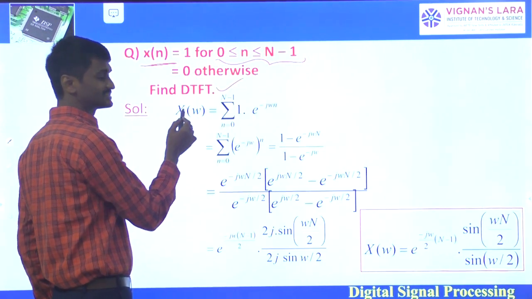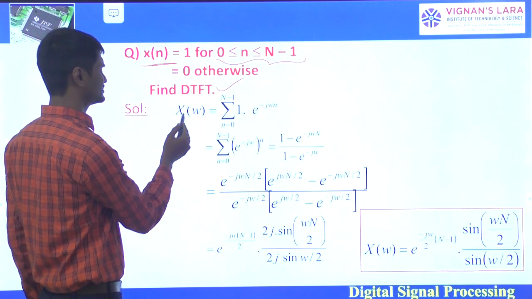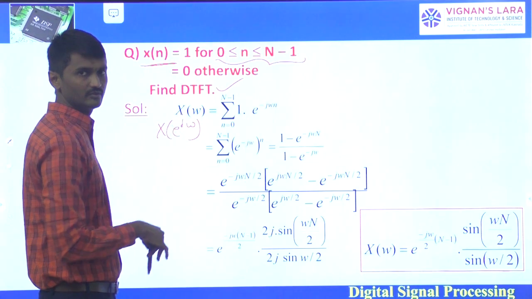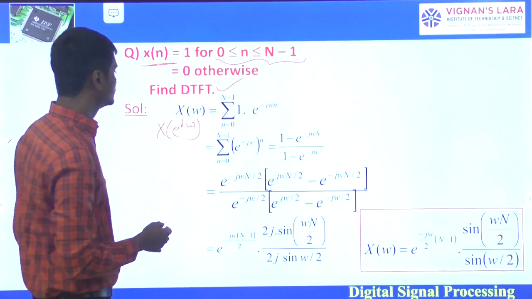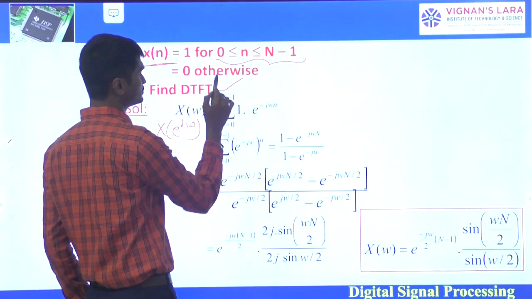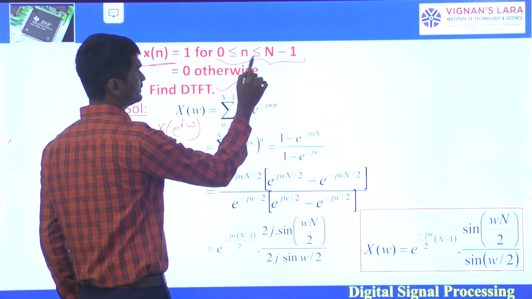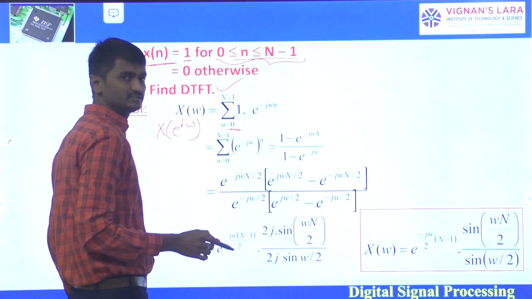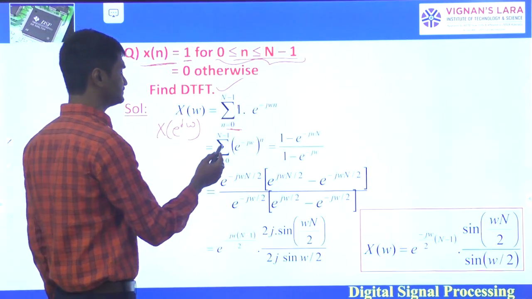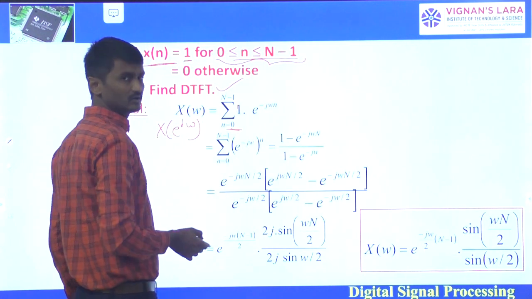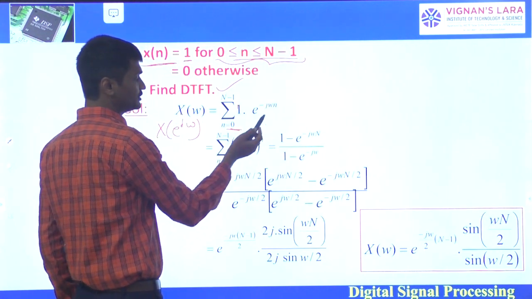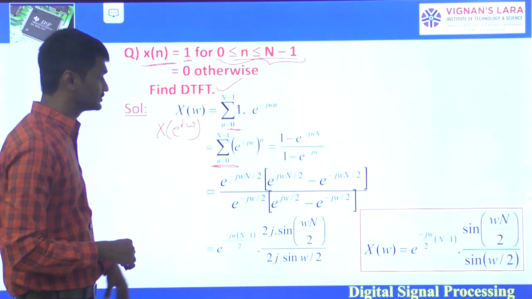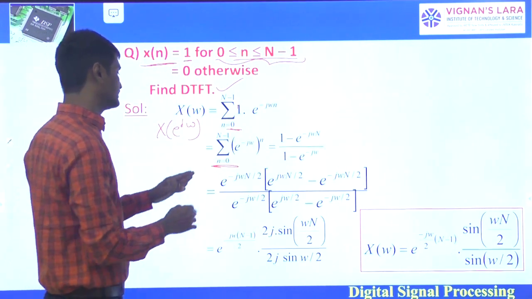So X of omega, or X of e power j omega, you can write as X of omega equals sigma n equals 0 to N minus 1, and x of n is 1, so e power minus j omega n. So for this one, sigma n equals 0 to N minus 1, e power minus j omega whole power n. So apply values of n, then for this one, it is a GP from 0 to N minus 1.